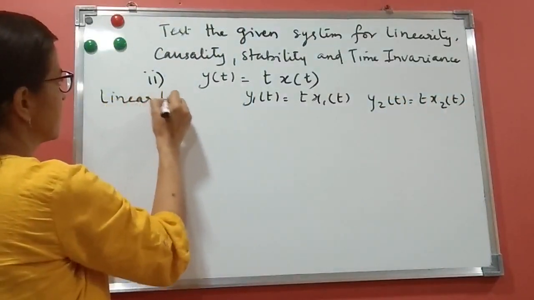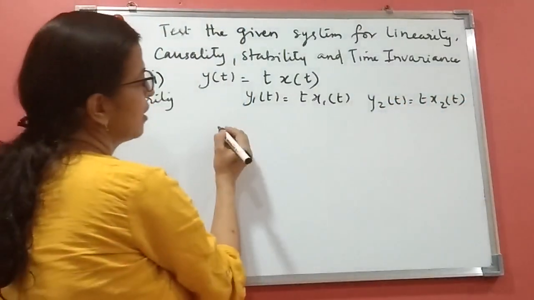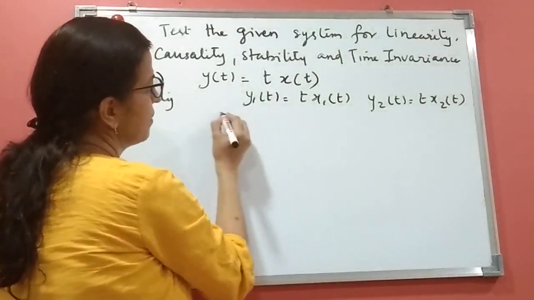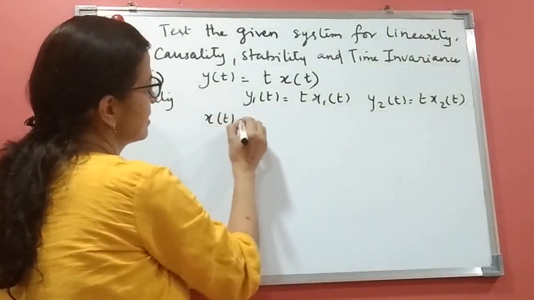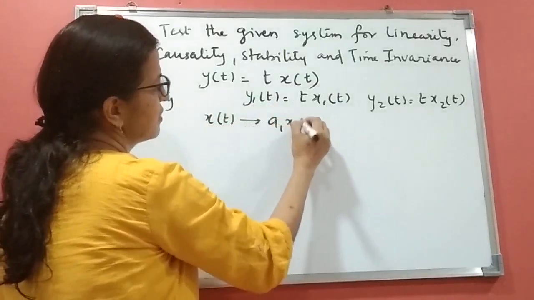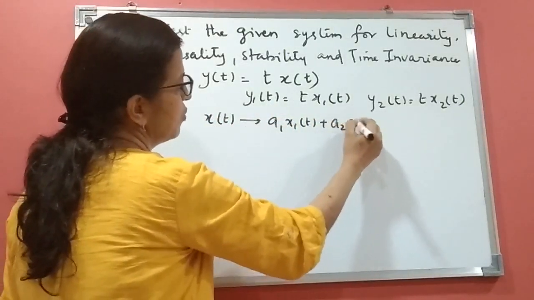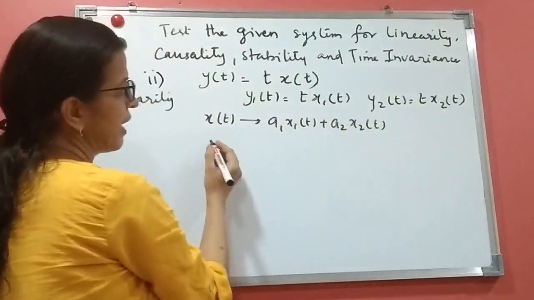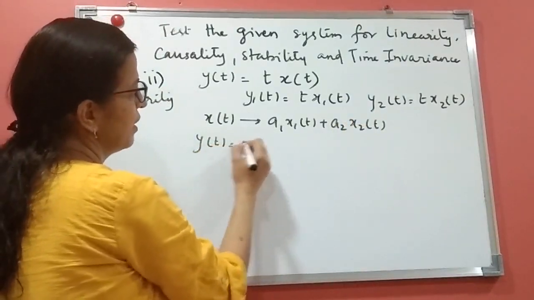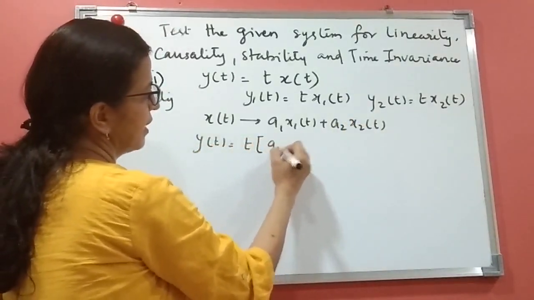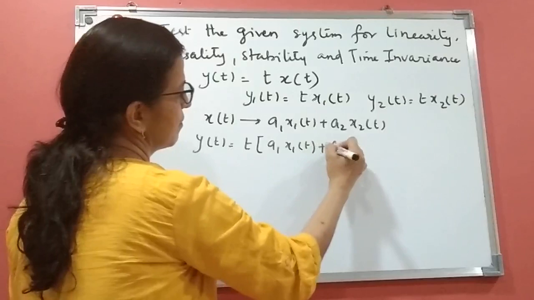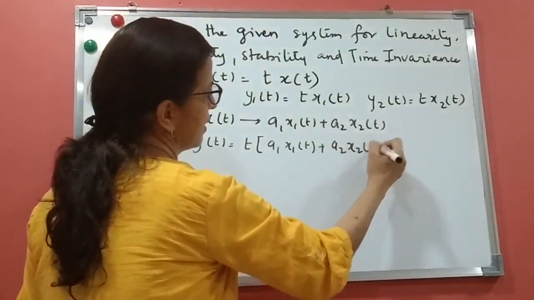We'll do it stepwise. If the input is this, the output is this. Now I am taking input as x of t equals a1 x1(t) plus a2 x2(t). So what will y of t be? y of t will be t times a1 x1(t) plus a2 x2(t).